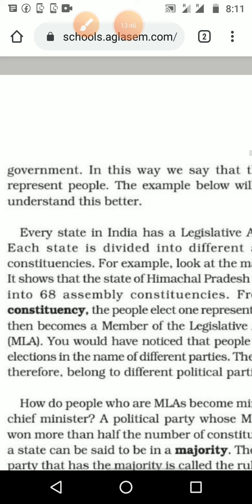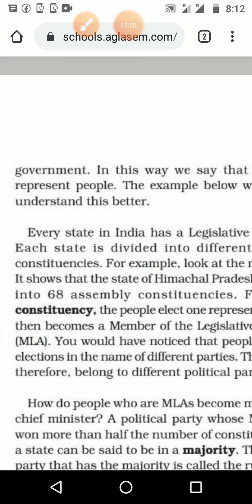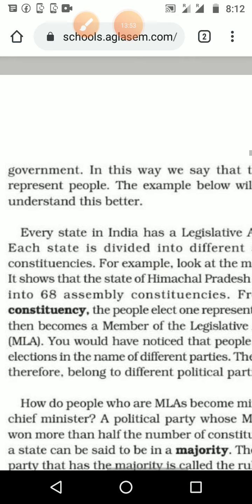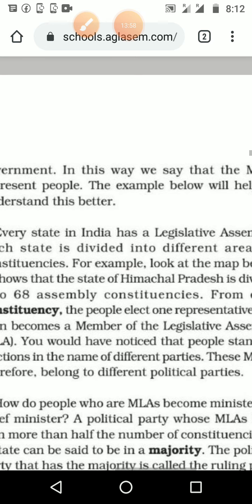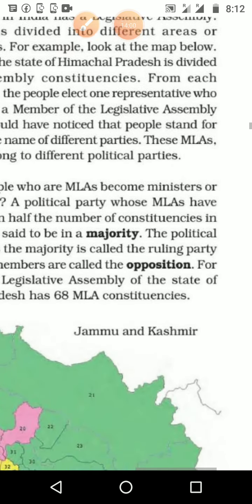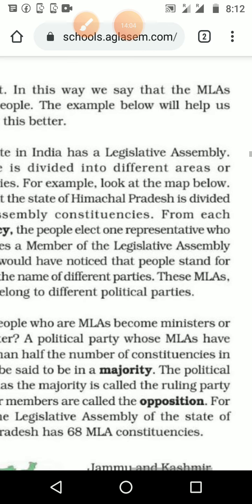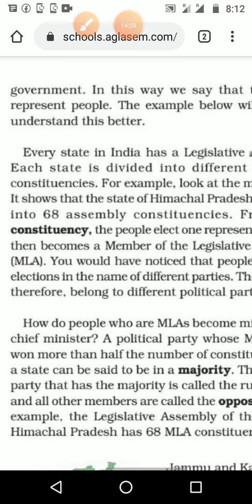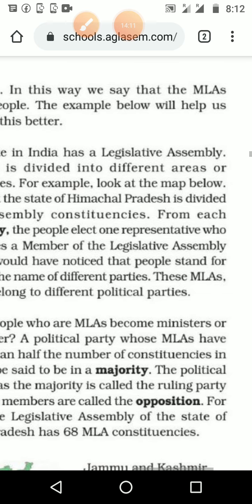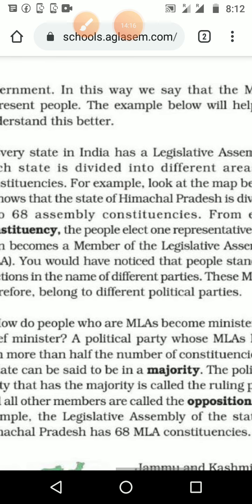Please underline that each state is divided into different areas or constituencies. For example, look at the map below. It shows that the state of Himachal Pradesh is divided into 68 assembly constituencies. Here we can see in pink color the 68 constituencies. From each constituency, the people elect one representative who becomes the member of the assembly, or MLA.